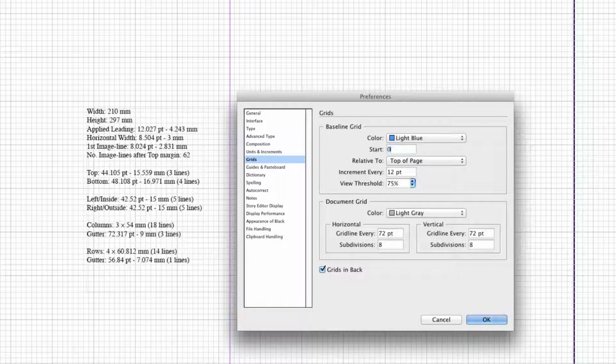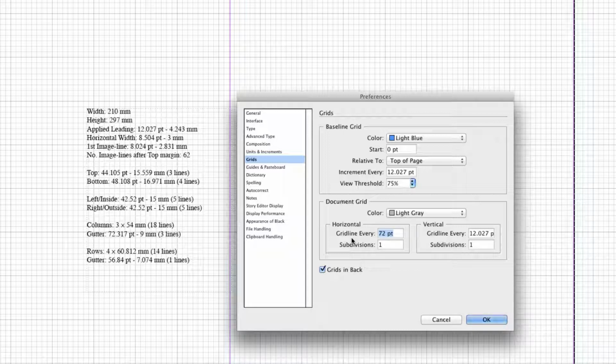Set the start value to 0. Increment every. Okay, this is the leading, the applied leading value. So we can see here that it's 4.243 millimeters. It's the same as 12.027 points. We're going to copy this value and paste it in here. And then we're going to set the subdivisions, both of them, to 1.